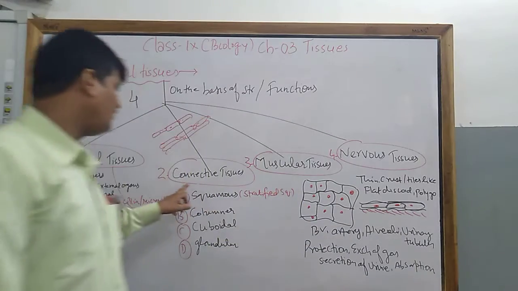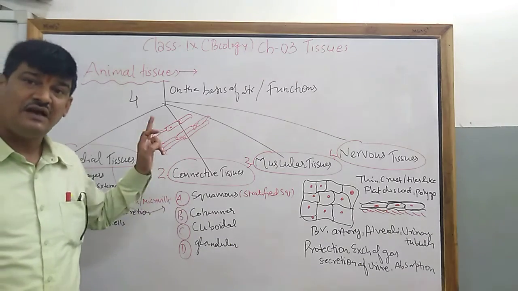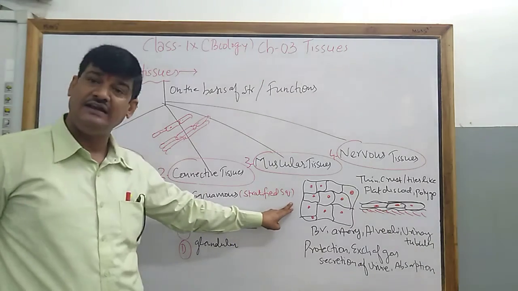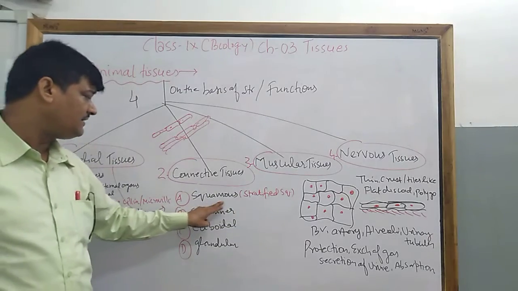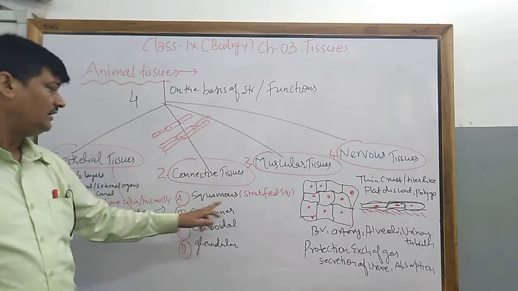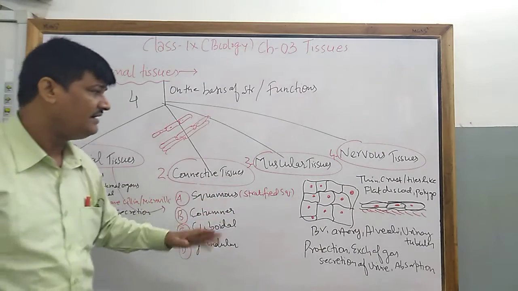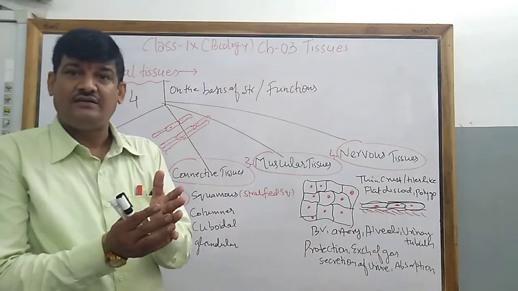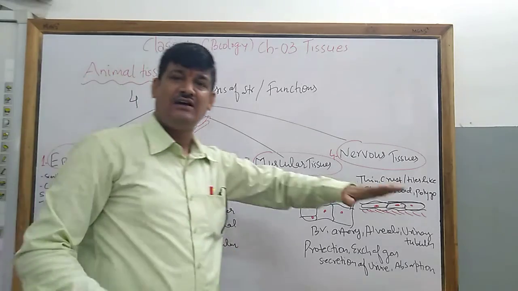Number one is called squamous epithelial tissue. It is also called stratified squamous epithelial tissue. Now, what is squamous epithelial tissue? Squamous epithelial tissue is square shaped, crust-like or tiles-like. You have seen that on the floor, tiles are laid down.